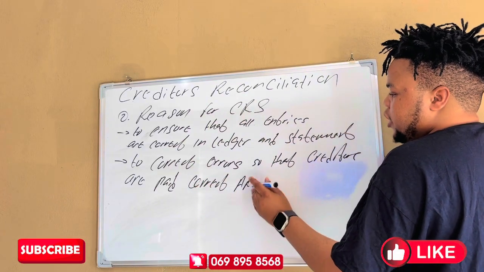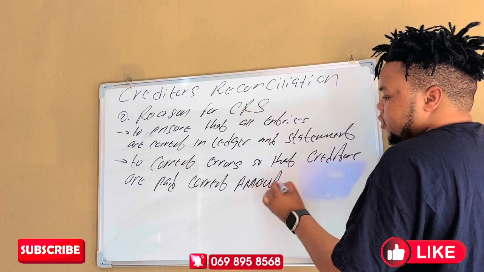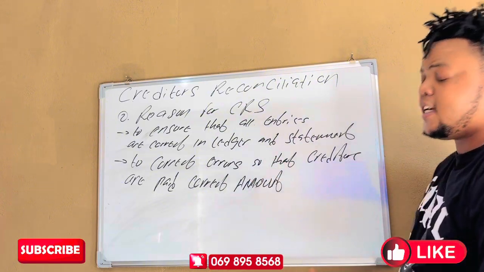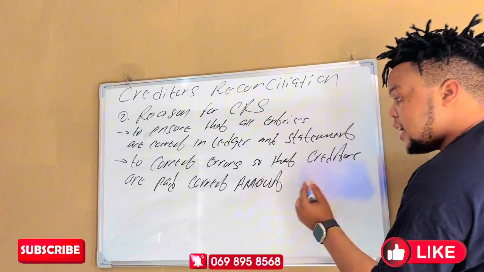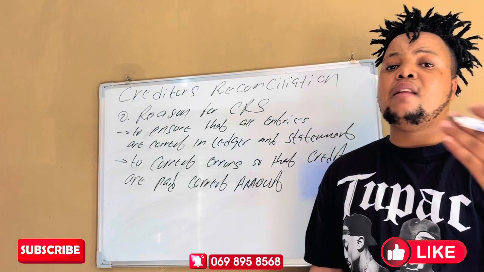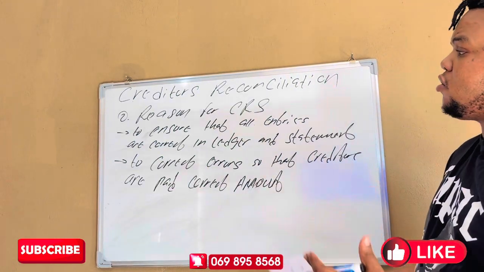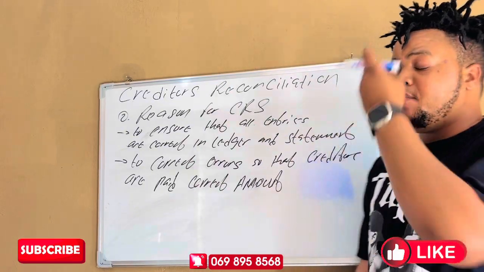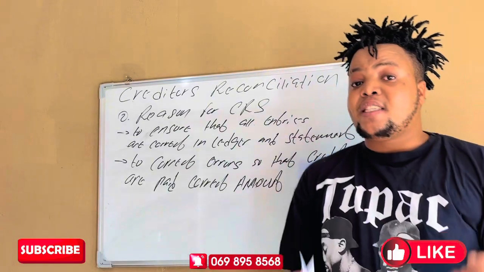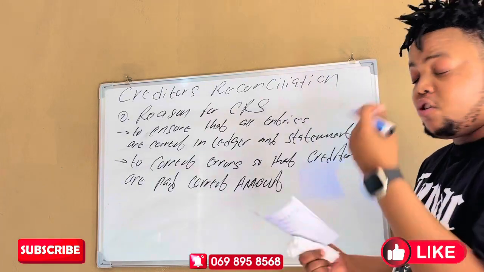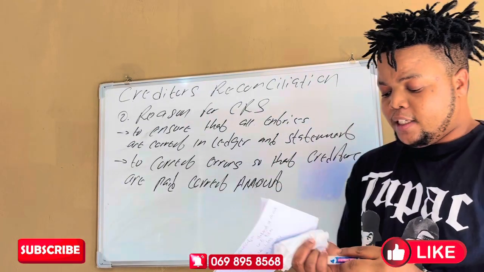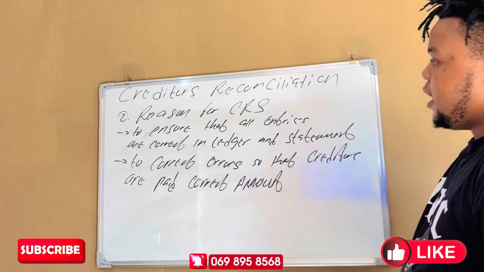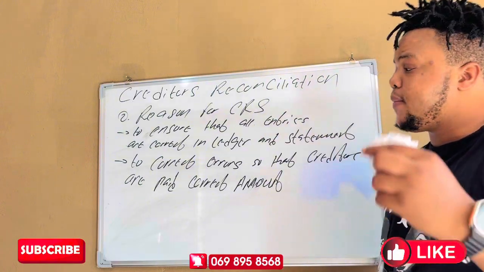So we also want to check the errors that have occurred, and whether the creditors have been paid the correct amount. This is also the reason to check whether the discounts have been deducted, the interest has been charged, and the invoices have been correctly recorded or considered. So these are some of the reasons why the business has to prepare the creditors reconciliation. This is aspect number 2.